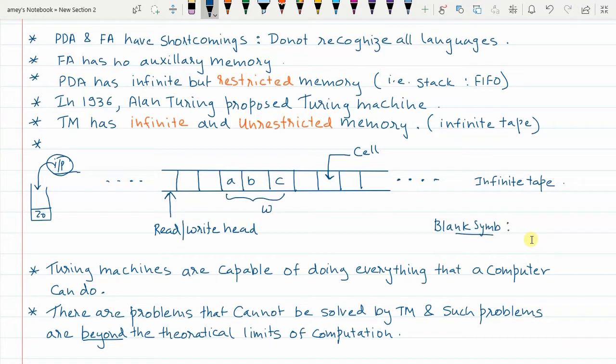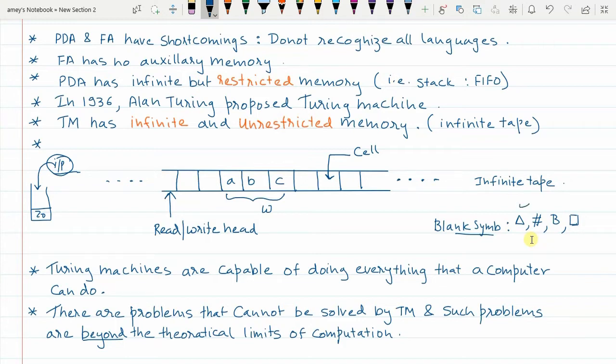Now in ALC, different textbooks use different notations for blank symbol. If you see John Martin's textbook, it uses a standard symbol, that is triangle. This is called as blank symbol. In some books, hash is used as blank symbol. In some books, B is used for blank symbol, and in the textbook that we use, Peter Linz, he uses a square like this to denote the blank symbol.